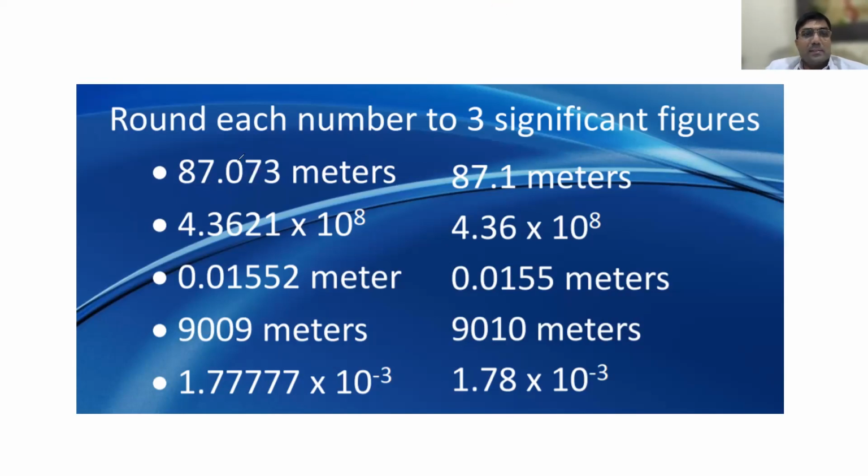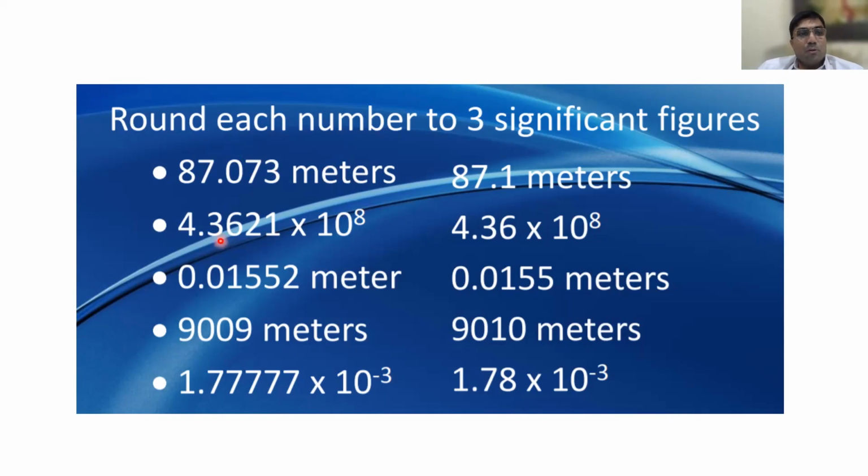So the 7 is greater than 5. If it is greater than 5, you add 1. Less than 5, you can neglect it. So that's why it is 87.1 meters. Sometimes the examiner will give a numerical and ask for the answer rounded off to 3 significant digits, or 2 significant digits, or 4 significant digits.